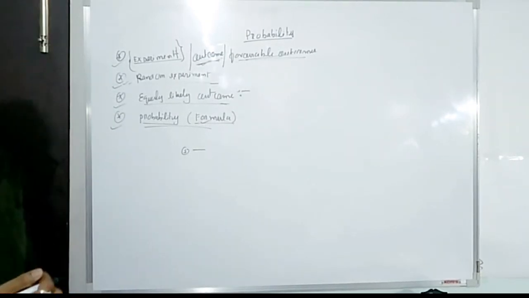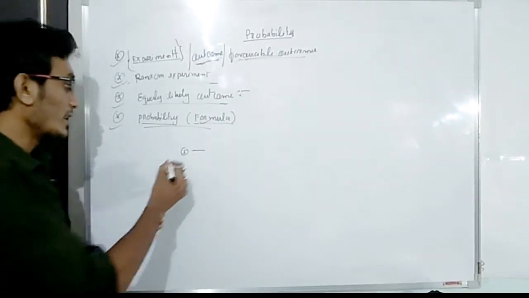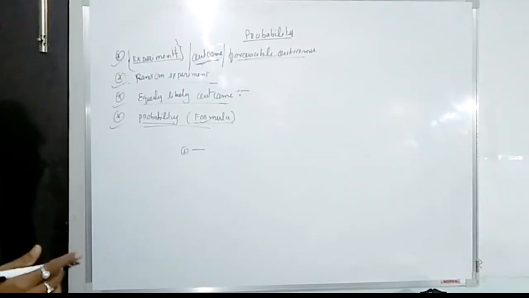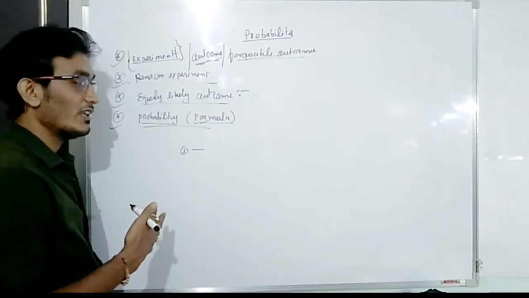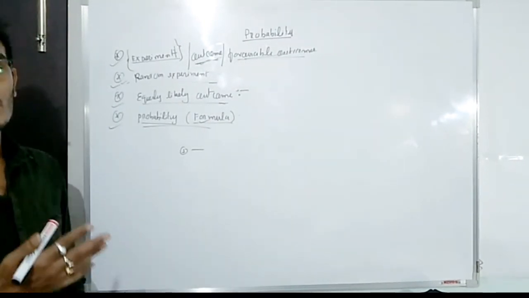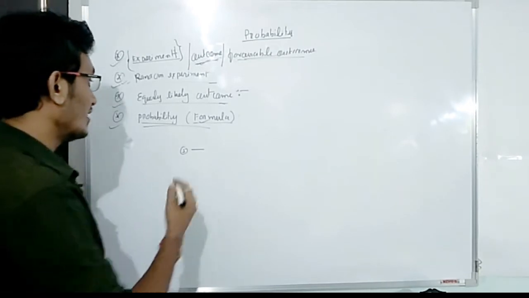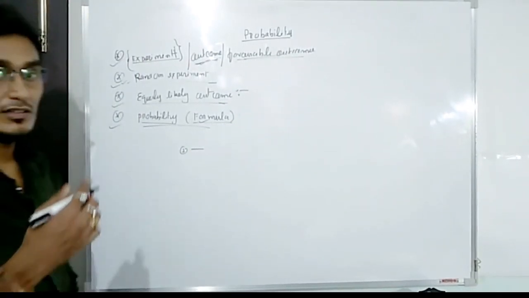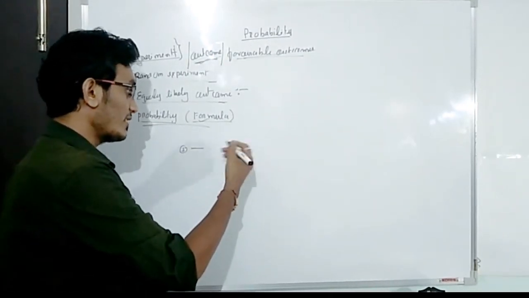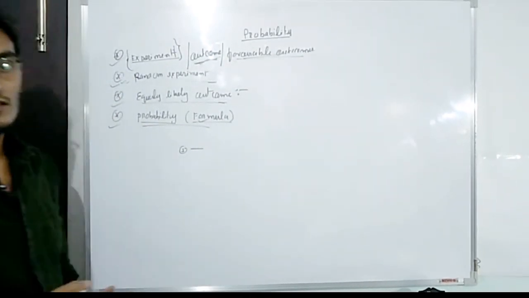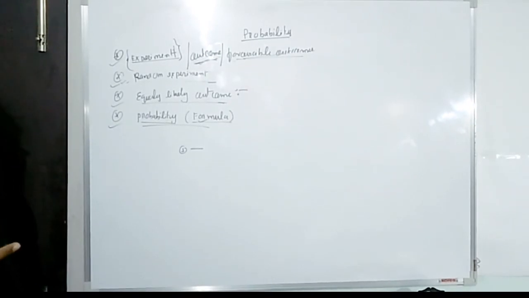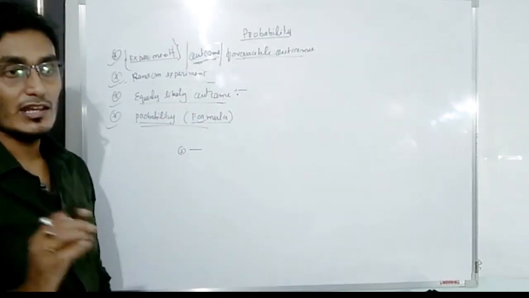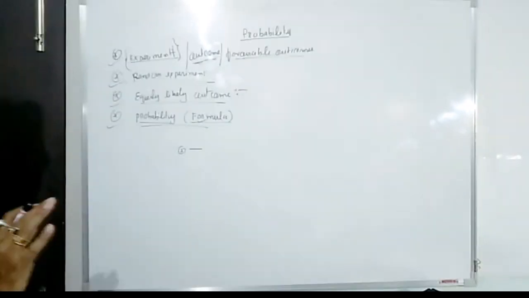Similarly, in tossing a coin, the chance of head appearing is exactly the same as the chance of tail appearing. In equally likely outcomes, all the outcomes have equal chances. We cannot say that the chance of head is 70% and the chance of tail is 30%. These are examples of equally likely outcomes.